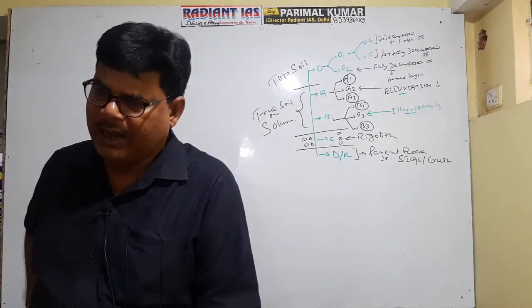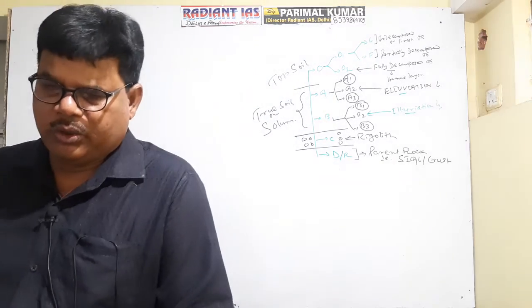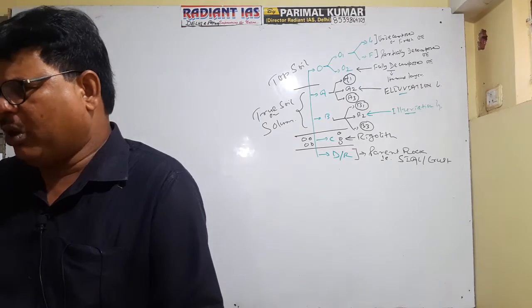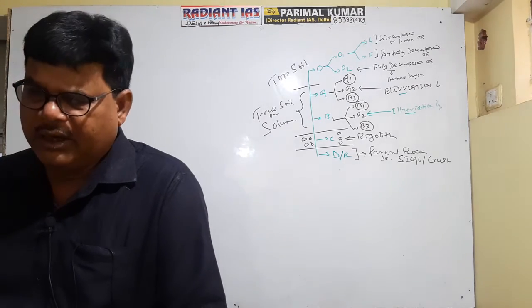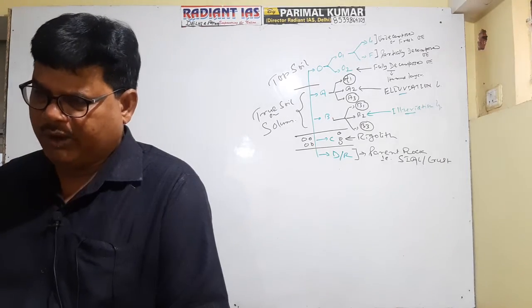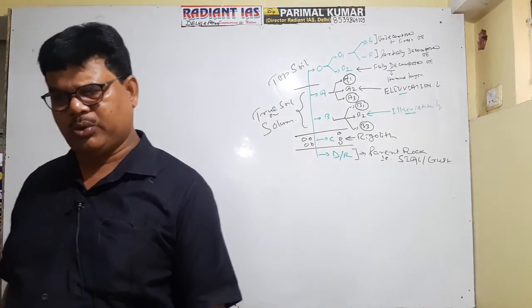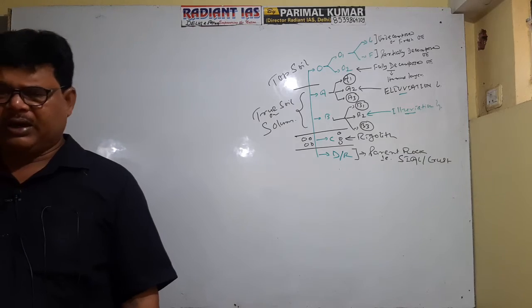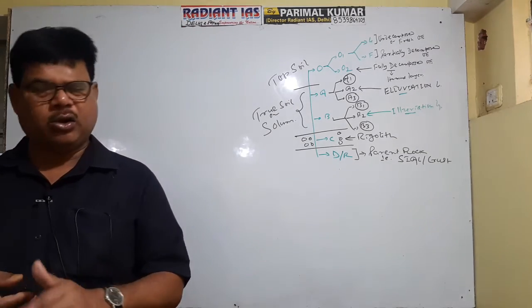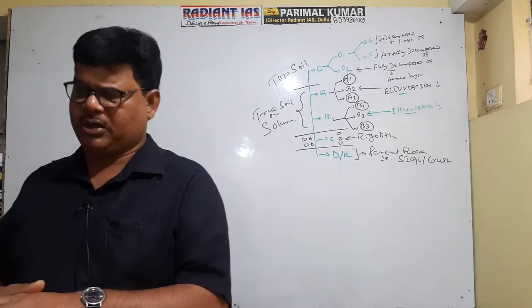Some soils have well developed layers, so this is referred to as profile soil, and if it does not contain well developed layers, then it is referred to as non-profile soil, or unprofiled soil. So certainly profile soil will be more fertile as compared to unprofiled soil. It is clear na?